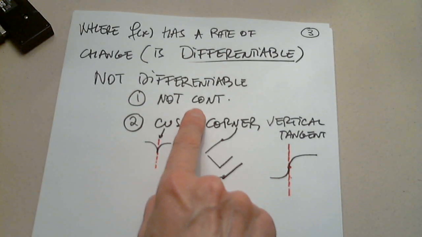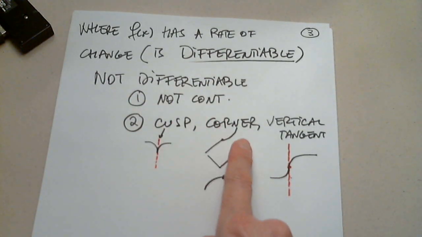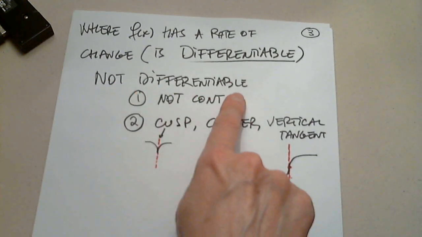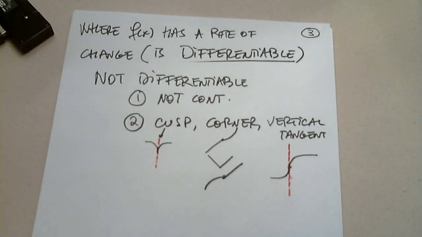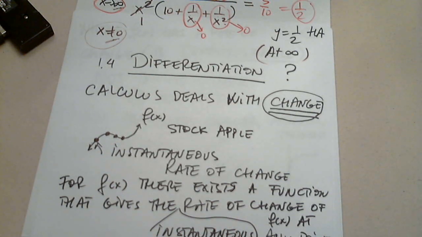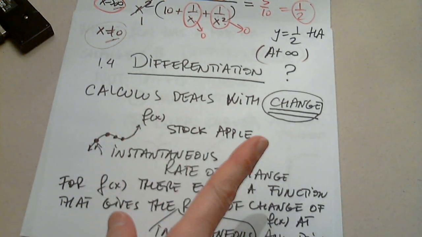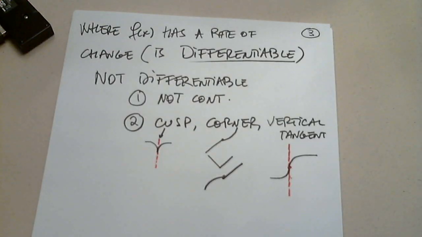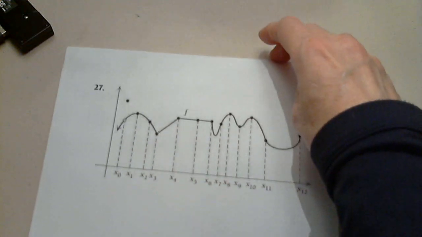So if the function is not continuous, or if it has a cusp or a corner or a vertical tangent, we say the function is not differentiable. In other words, do not ask me to give you the rate of change of the function at those points, because there is none.